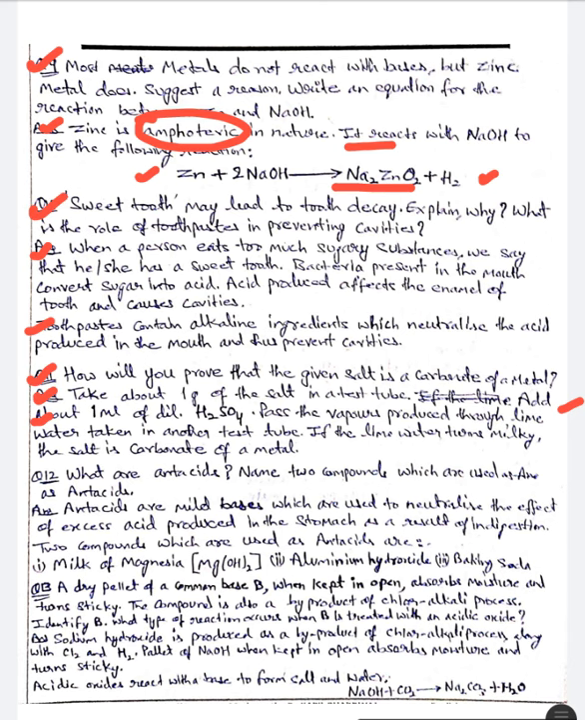Because in this reaction carbon dioxide gas produced turns lime water milky, which is a test for production of carbon dioxide gas. And this proves that the salt is a carbonate of a metal.